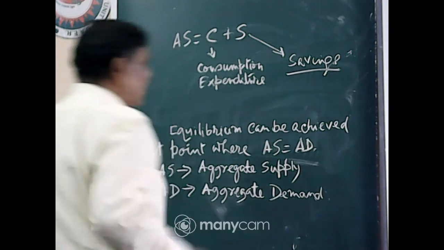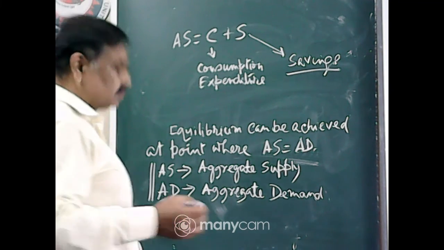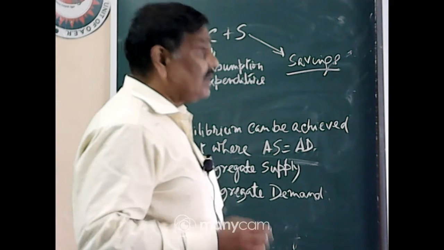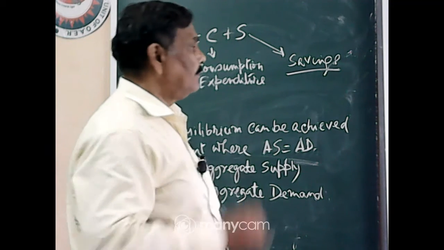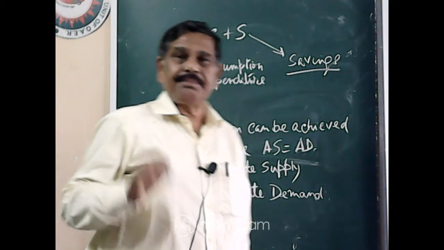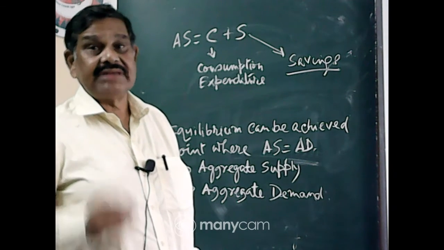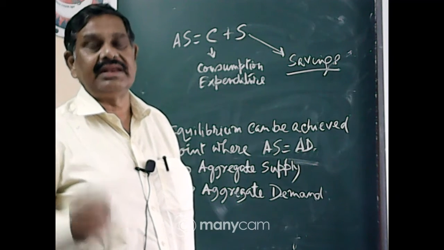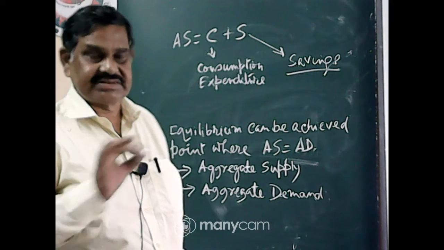A person or a country, whatever the case may be, out of the total income, does not generally consume the whole income. A part of the income he wants to save. Like that, the country also saves a part of the total national income in order to invest it in the field of production.